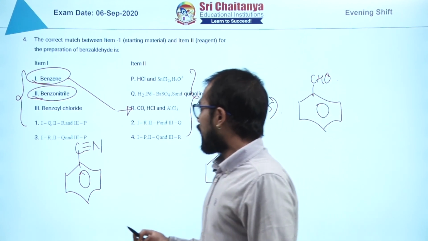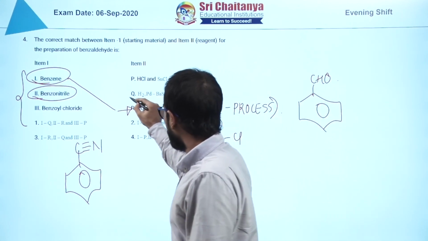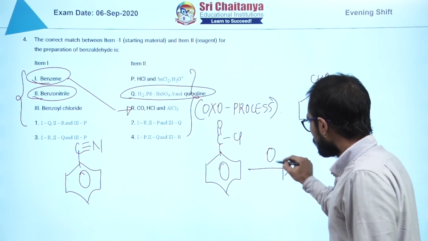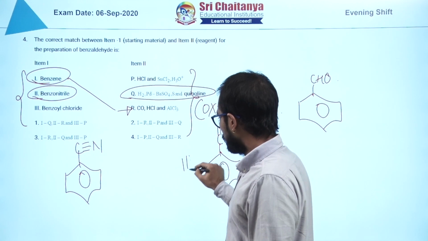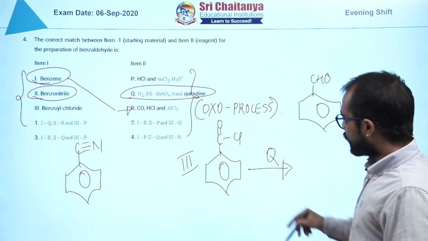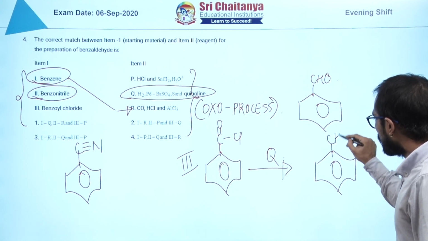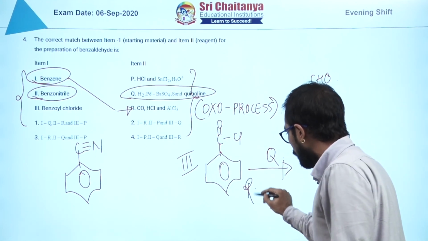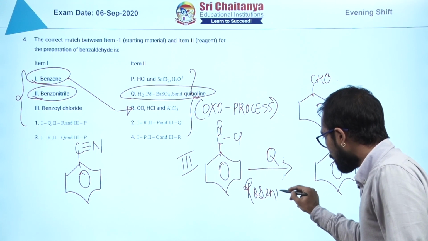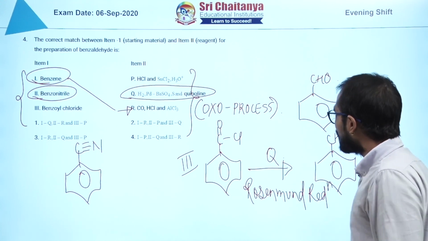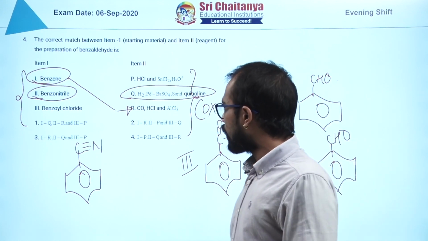Now there is a famous reduction, that is Rosenmund reduction. You put this set of reagents, this is my third, you are going to get a benzaldehyde. This is Rosenmund reduction, right? All these are name reactions, so very, very important.